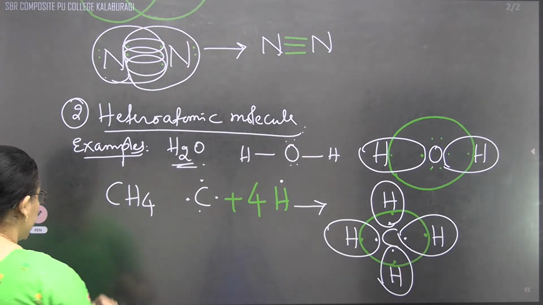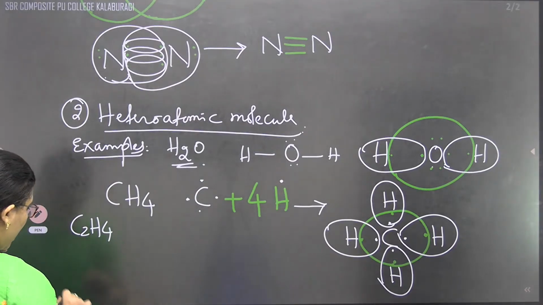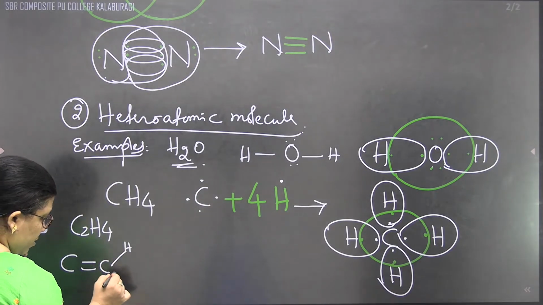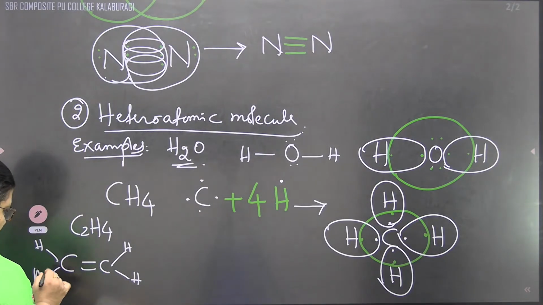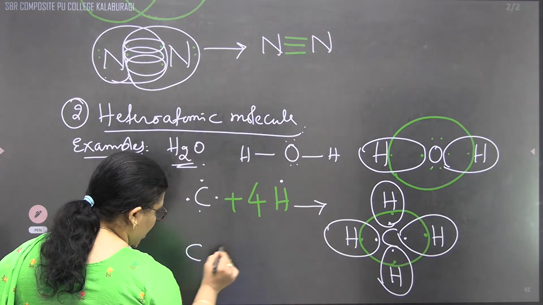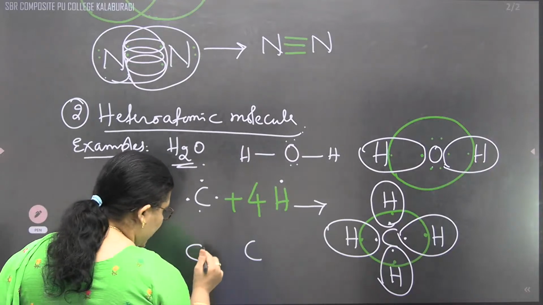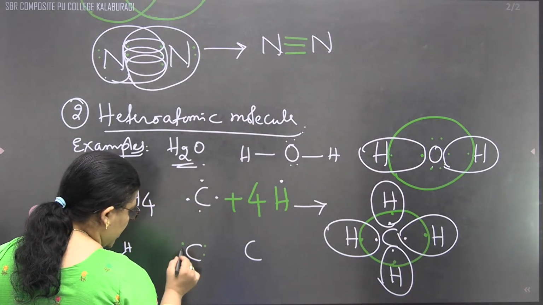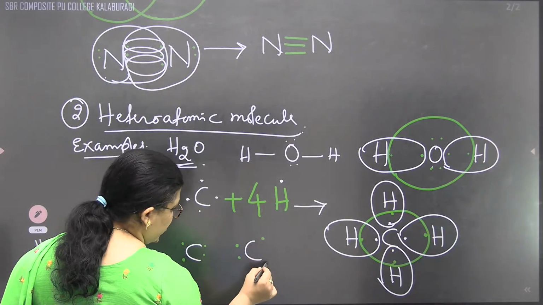If you are wondering how it is possible in carbon-carbon double and carbon-carbon triple bonds: carbon-carbon double means we are having the example like C2H4. Correct? 2 carbon atoms are bonded by a double bond. That means that each carbon has to share 2 electrons. That's why when we are writing with respect to the carbon, we'll write like this: carbon and carbon. Every carbon has 4 electrons. 1, 2, 3, 4. 1, 2, then 3, 4.